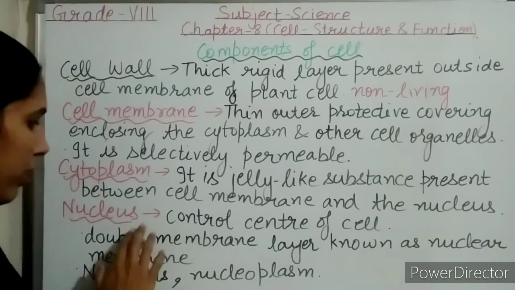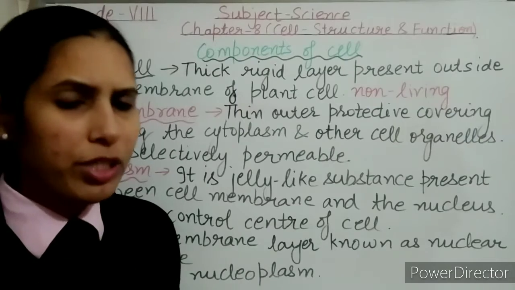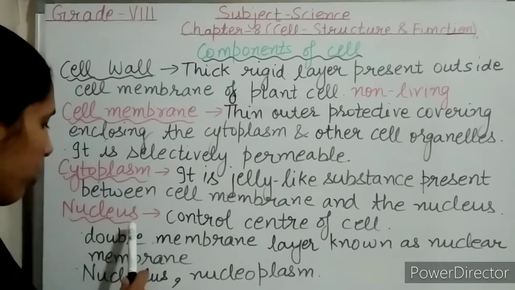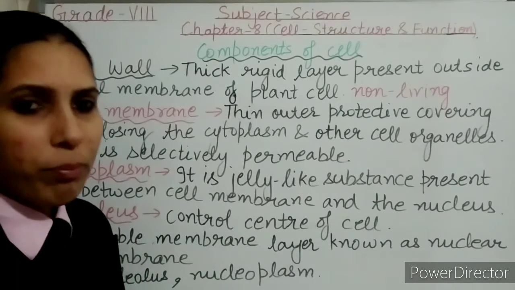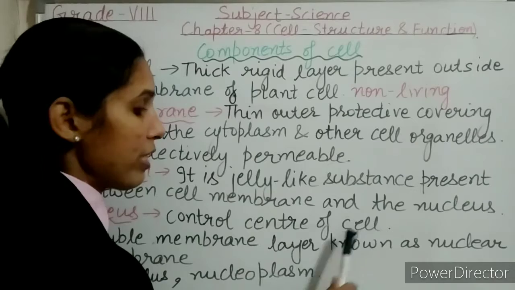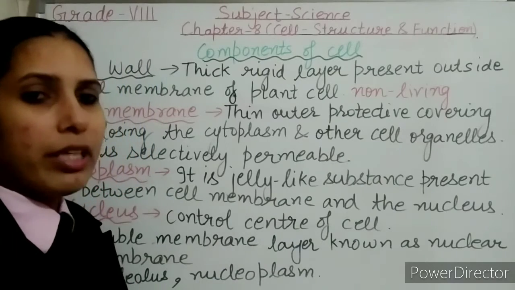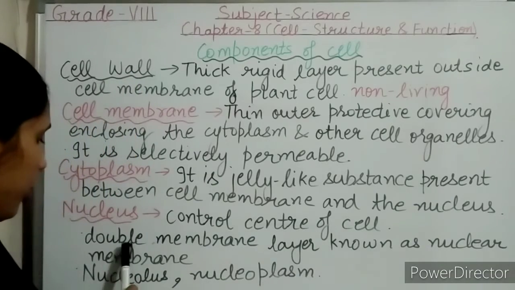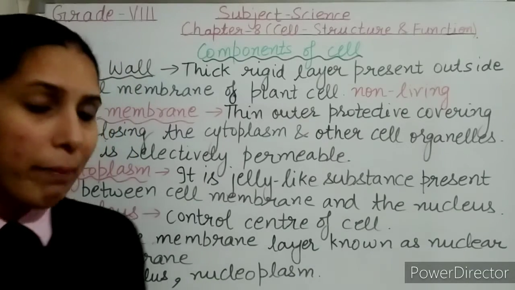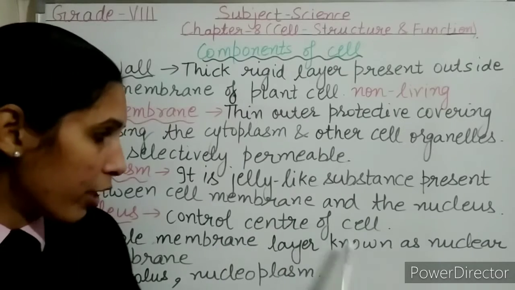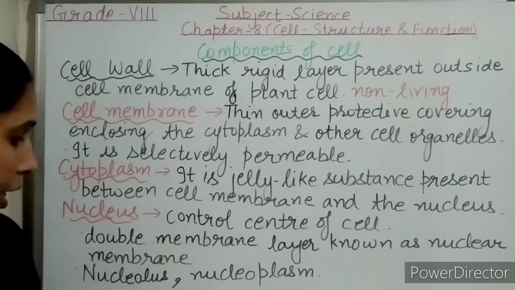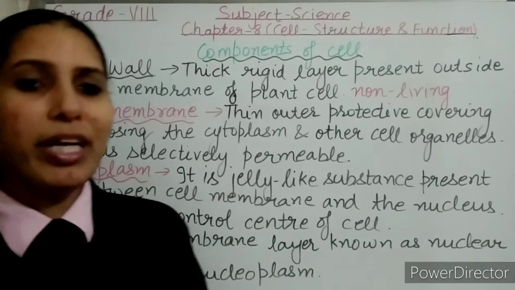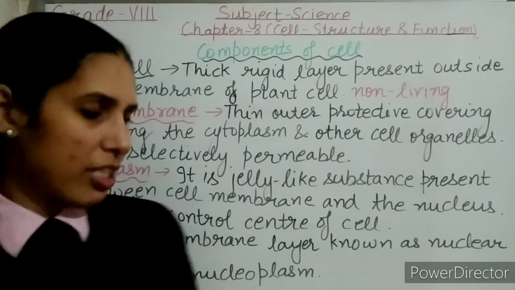So, the next is the nucleus. The nucleus is the most important component of the living cell. It is also known as the control center of the cell because it controls most of the important activities of the cell. The nucleus has a double membrane layer, known as the nuclear membrane, which separates the nucleus from the cytoplasm.